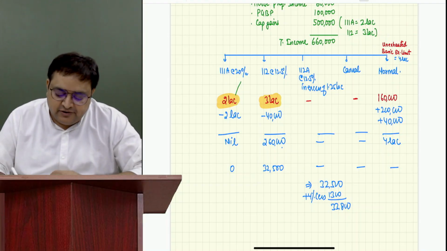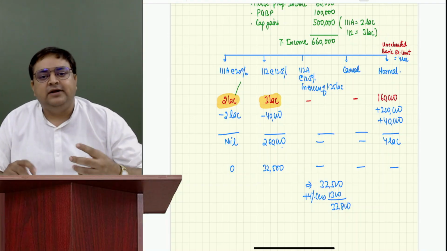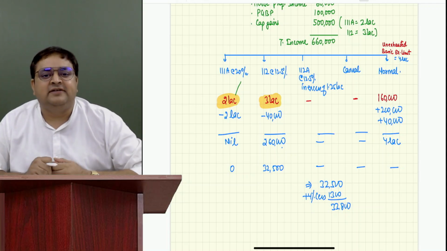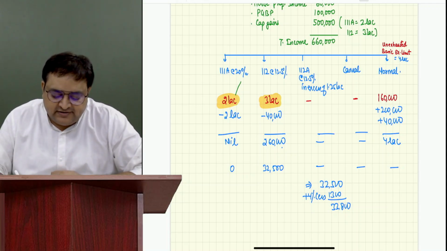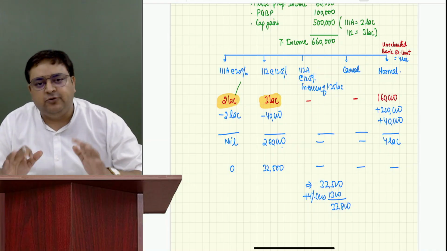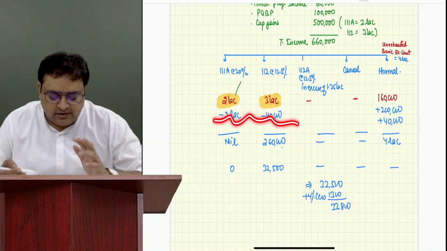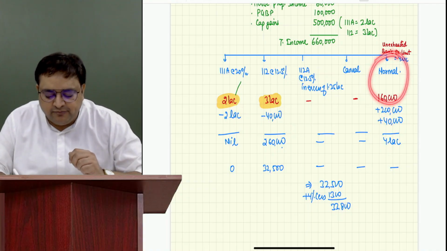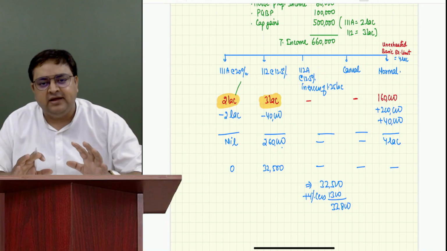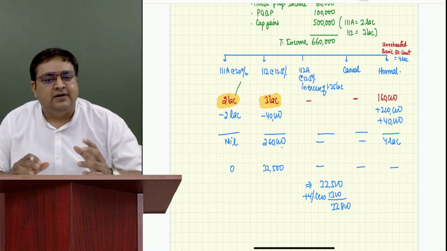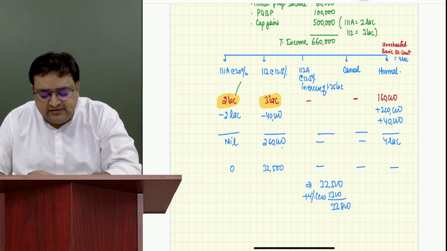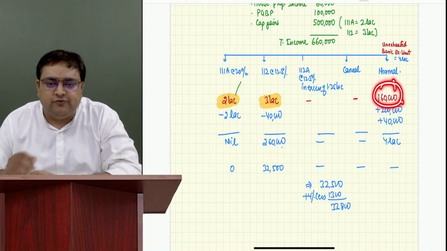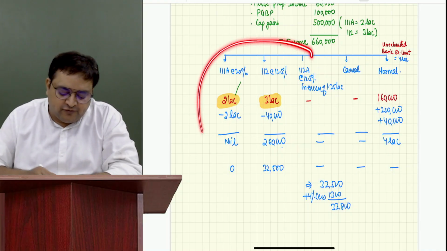Now how will you find whether in your question there is an unexhausted basic exemption limit or not? You will just see your normal income. If your normal income is 4 lakh or more, then there is no issue. Then you can calculate your taxes. You don't have to do these calculations. If normal income is more than 4 lakh or exactly 4 lakh, then there is nothing unexhausted. Unexhausted will come only when this amount is less than 4 lakh rupees. Then you have to move it from here.